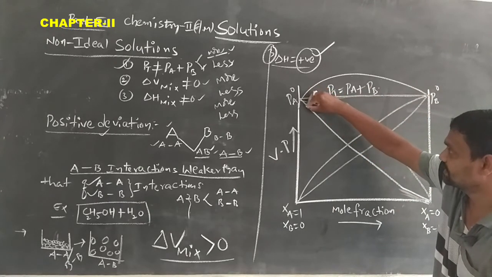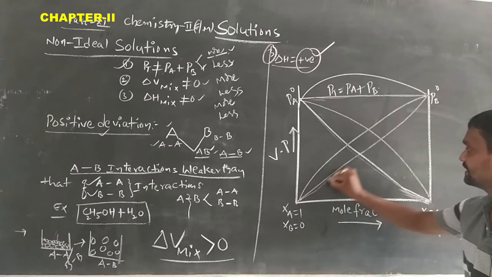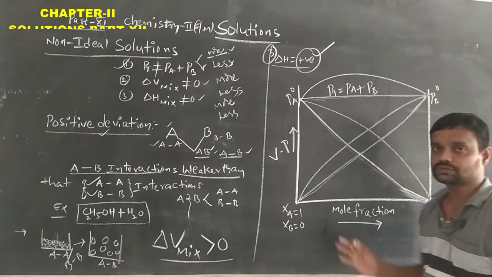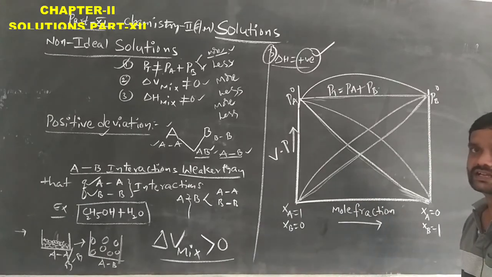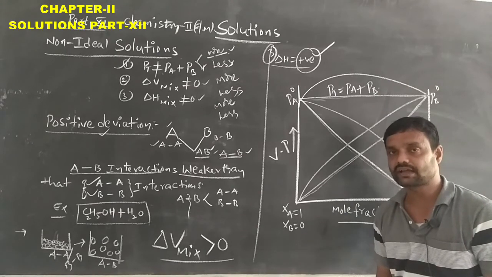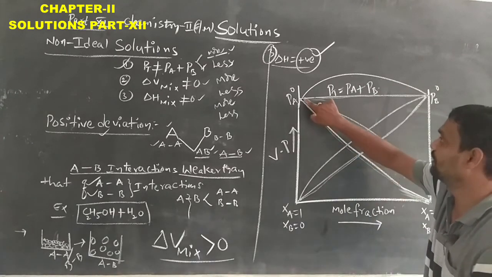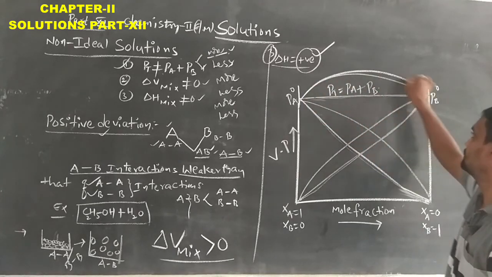This line indicates the vapor pressure of the A component, and this line indicates the vapor pressure of the B component. When the A and B solutions are mixed with each other, the actual vapor pressure shows positive deviation, meaning it has more vapor pressure compared with Raoult's law. So when they are mixed, this is the positive deviation.